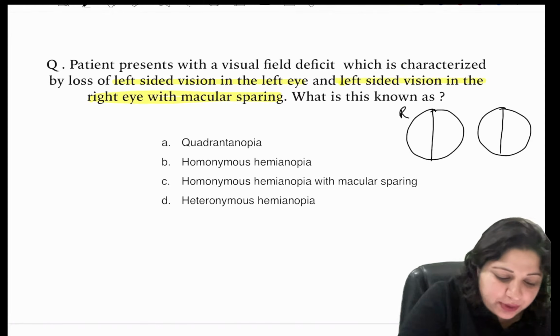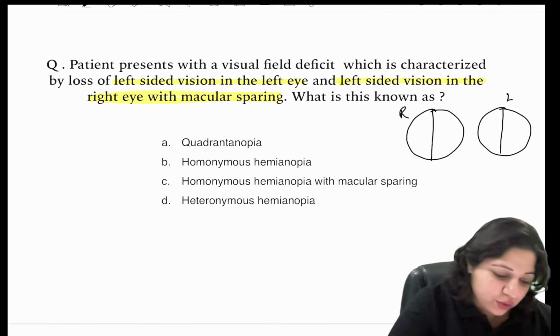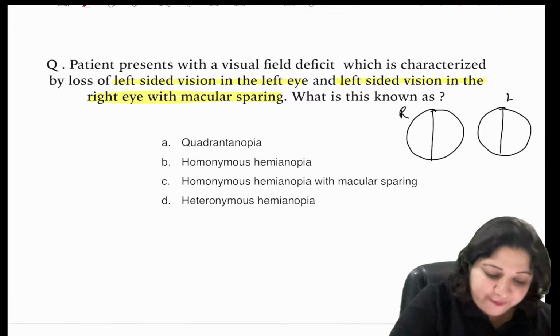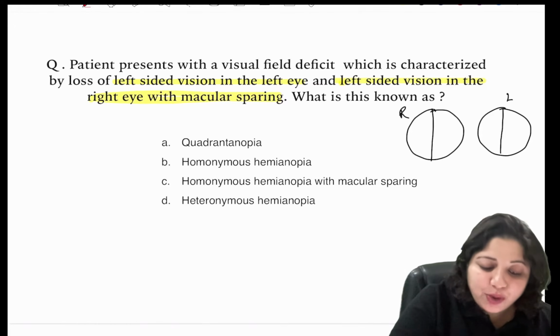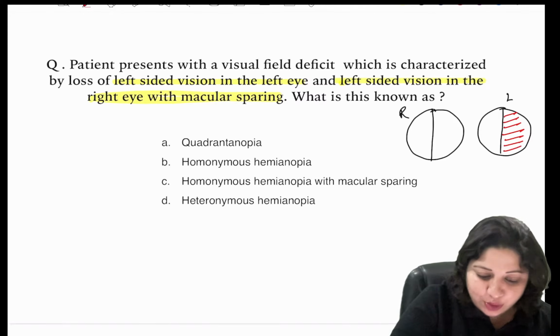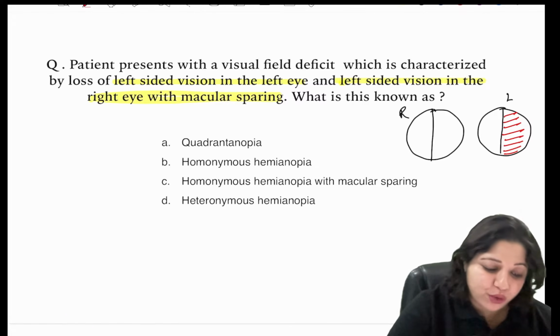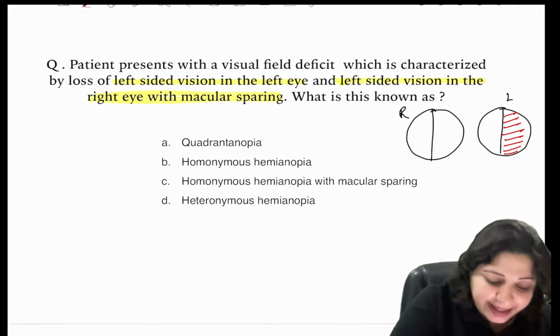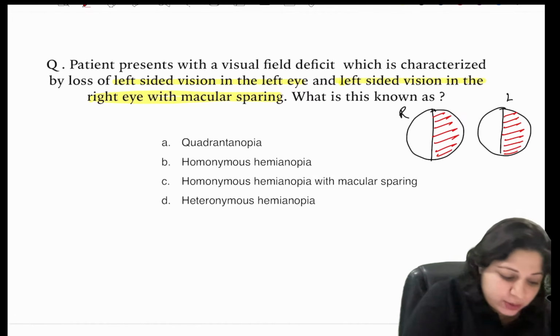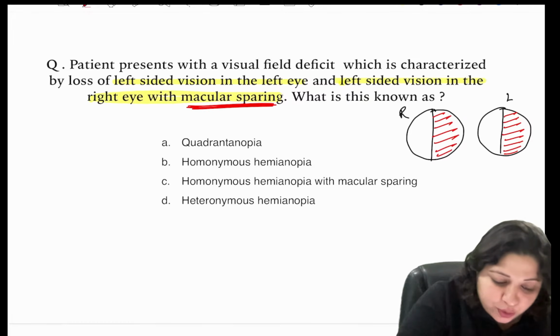So this is right and this is left. So what is the loss? It is left-sided vision loss in the left eye. So in the left eye, you have a left-sided vision loss. That means this has gone. And also left-sided vision loss in the right eye, but it says with macular sparing. So the loss is like this.